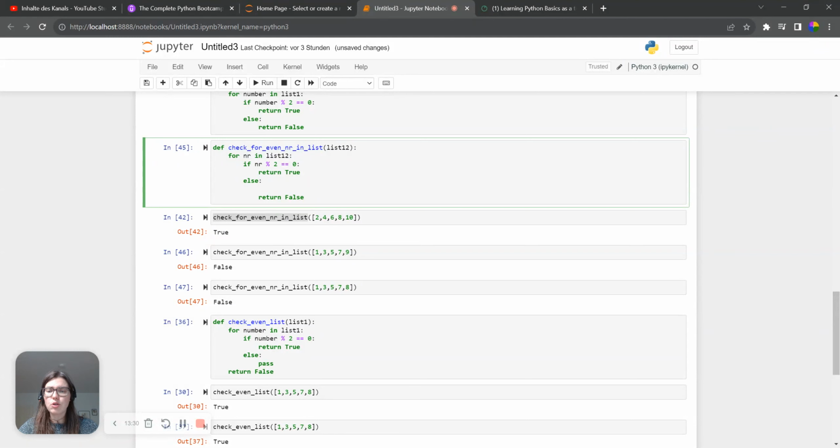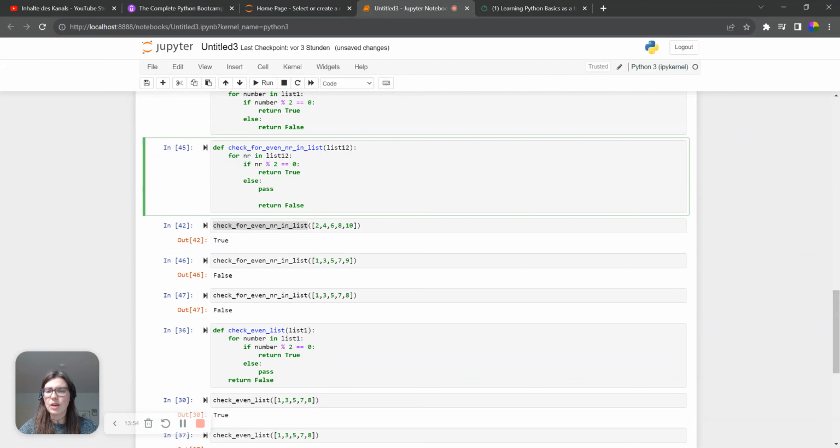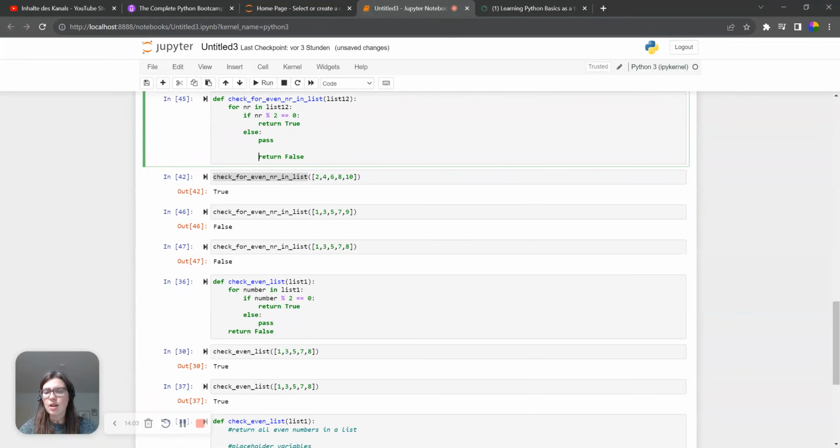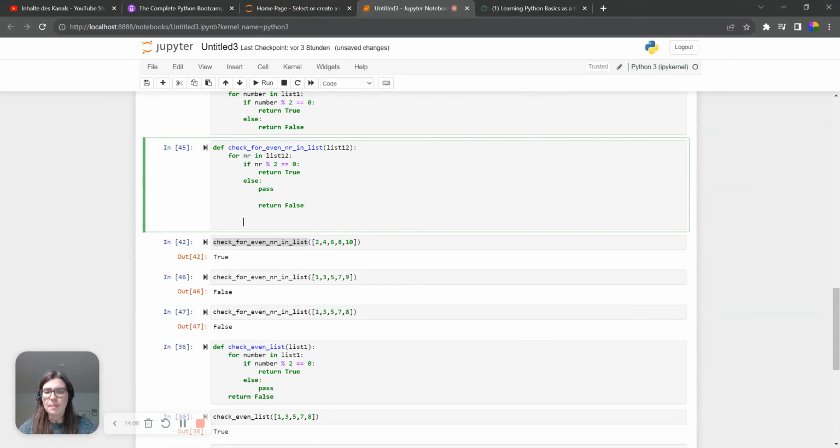So what we have to do is say, okay, no, I want you to first go through all of this piece of information. And only when you have gone through all of it do I want you to return false, if that is not true. So this return false is basically at a different position. We say else pass, so we leave this exactly as it is, but if we are still not coming to any kind of conclusion, so we are running through all the list, so through all the numbers. We can just check this, and this is not part of the function, we just do it as a comment for you to understand.